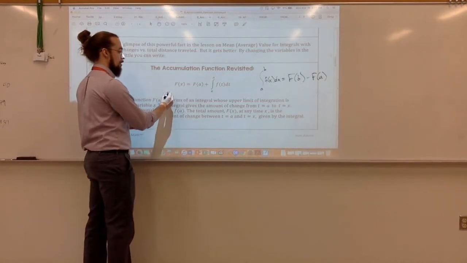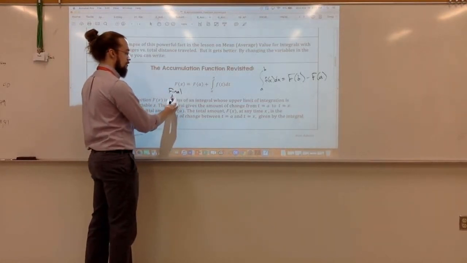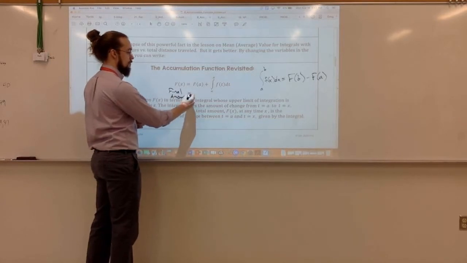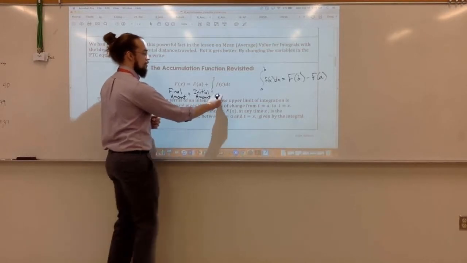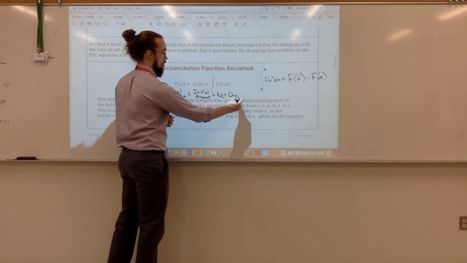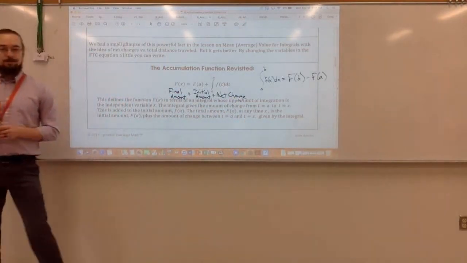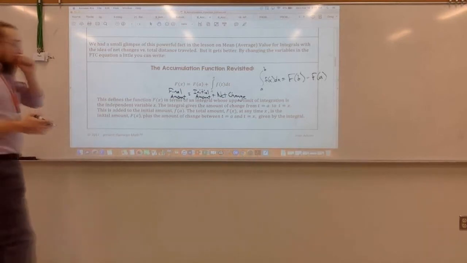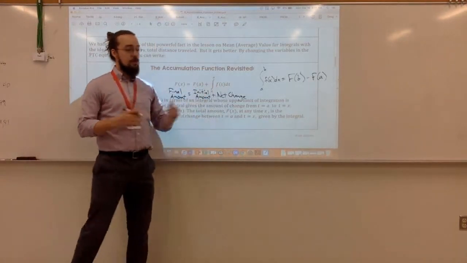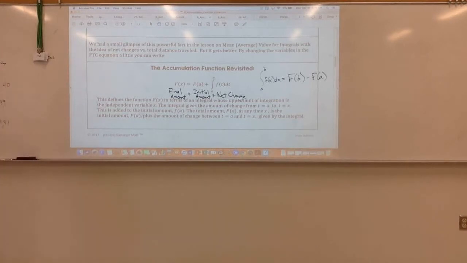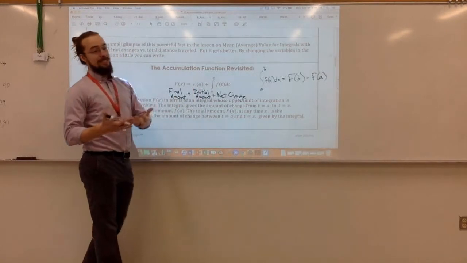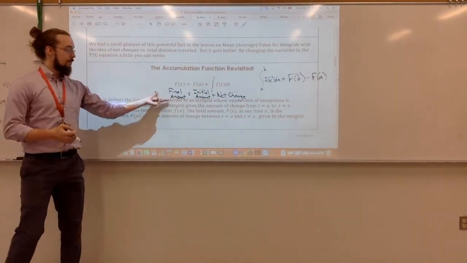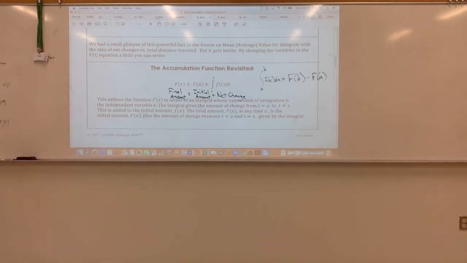So this is basically saying final amount equals initial amount plus net change. We're saying the integral of some rate function tells me the amount that's changed over the interval that we care about. And then if we add that to whatever initial amount the problem tells us, we'll get the final amount that we're looking for. All right?